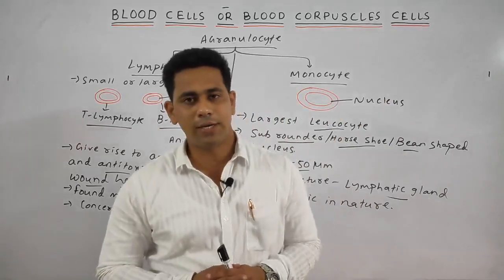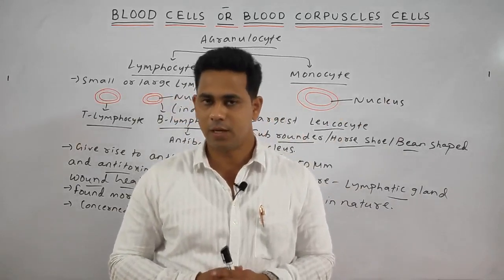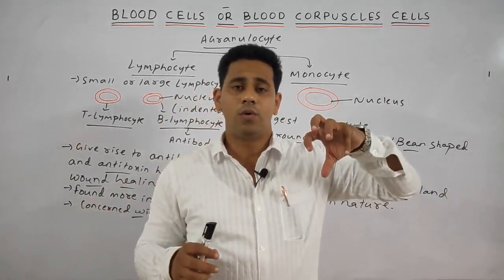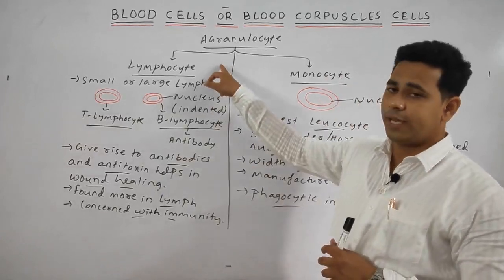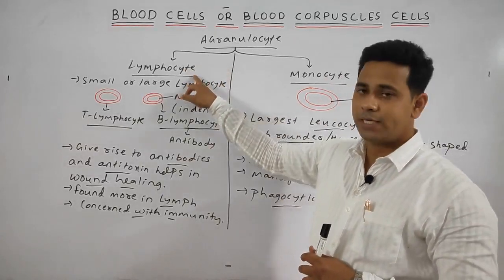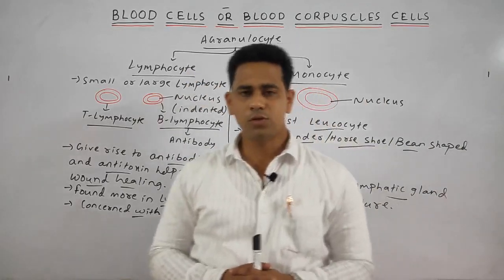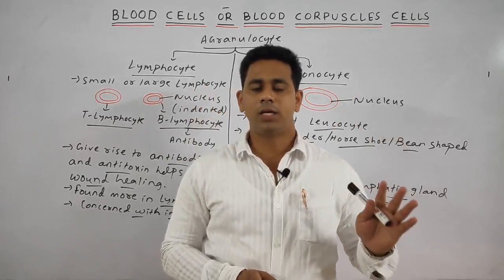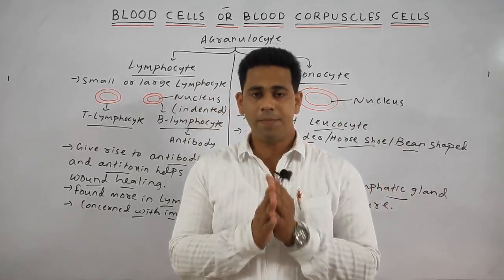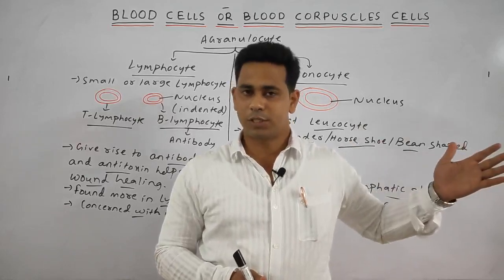In the granulocytes, we discussed the eosinophil, basophil, and neutrophil in detail, and also the shape of the nucleus. Lastly, we discussed the agranulocytes, the lymphocytes and monocytes. So today we completely discussed the composition of blood, the cellular part, and also the RBC and WBC. Blood platelets we will discuss in the next class, and in the previous class we discussed the plasma.